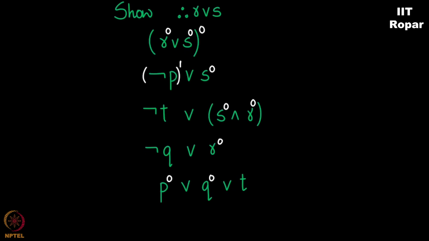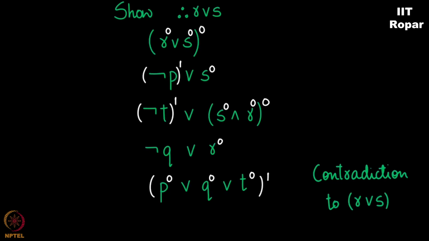Okay. Now look at the second line. S is false, R is false. S and R becomes false. And not T or S and R is true in the second line. Right? But S and R is turning out to be false. So not T should be true and hence T is false. So T is false. Look at the last line. We have a contradiction. P is false, Q is false, T is false. But you're saying P or Q or T is true. That's not possible. So contradiction to our assumption that R or S is false, which means R or S should be true. And therefore R or S is our answer.